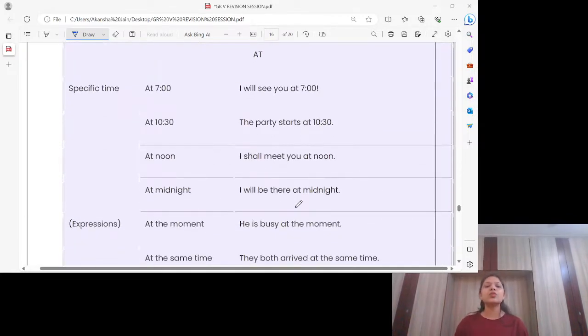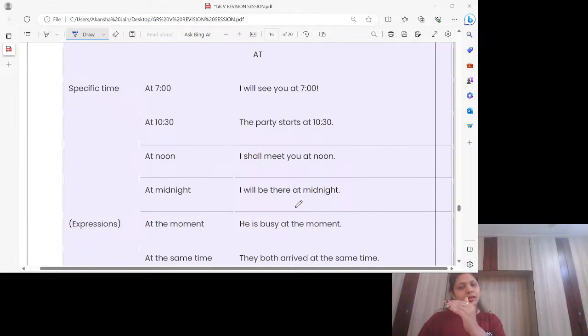At, at we use for something specific always. I can say for specific time we use at. Suppose I say to you, students, like we have Ganesa here. So Ganesa, if I say to you, I'll call you in the evening, but do you know at what time I'll call you in the evening? Might be I'll call at 7. I'll call at 8. I'll call at 5. You are not aware. You are not sure about the time. But when I say, Ganesa, I'll call you at 7 p.m. in the evening, now I have given the specific time to all of you.